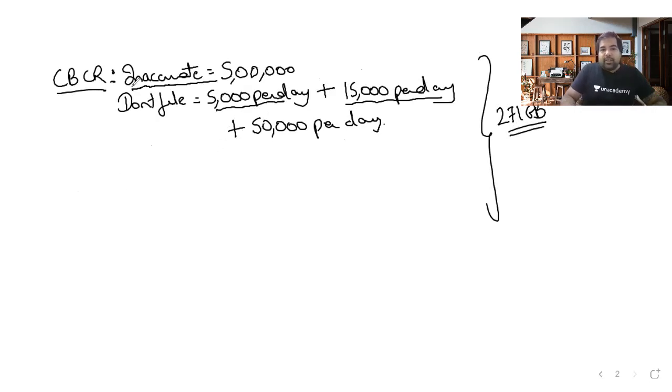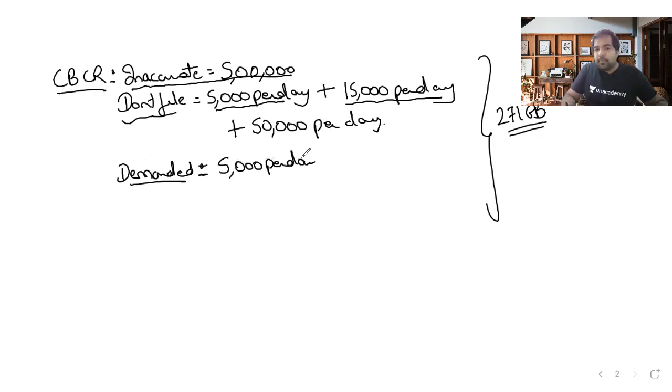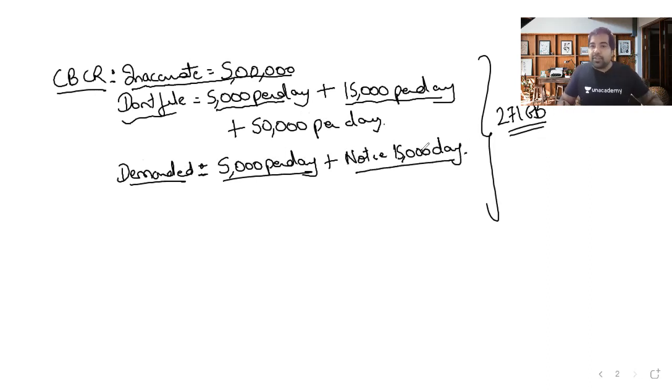Guys, if it's inaccurate, there is 5 lakh penalty, which is okay. But if you don't file, then it's a serious 5,000 for the first 30 days, 15,000 after that. And if they give you a notice of these 5,000, 15,000, then after receiving the notice, 50,000 per day. And if they have demanded some information, let's say in India, they want some information from you with regard to the CBCR and you don't provide it, then 5,000 per day. And once you get the notice, after that, 15,000 per day. So here, thankfully, they don't have 50,000, but still the penalties are after the notice 15,000 and before that 5,000 per day. Guys, this is CBCR penalties.